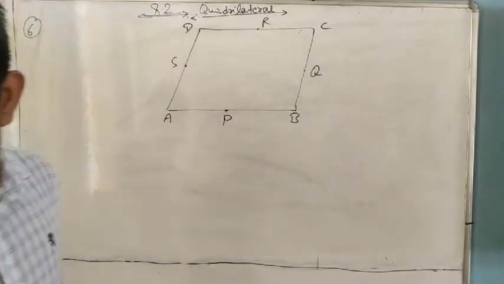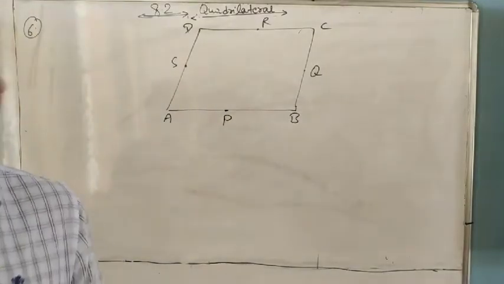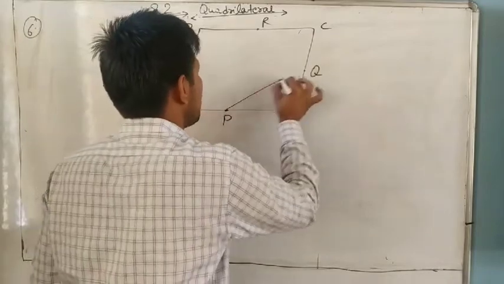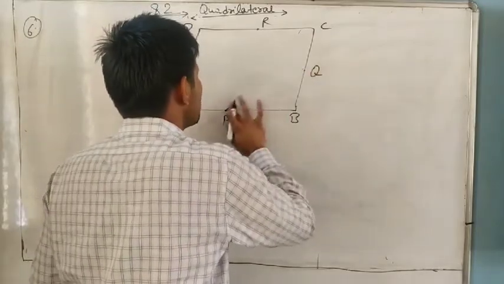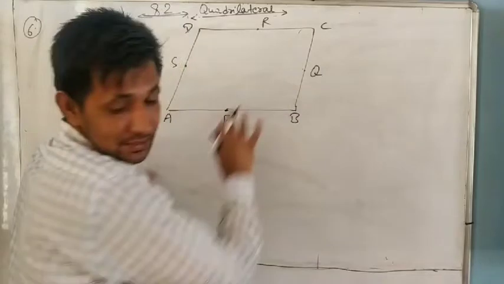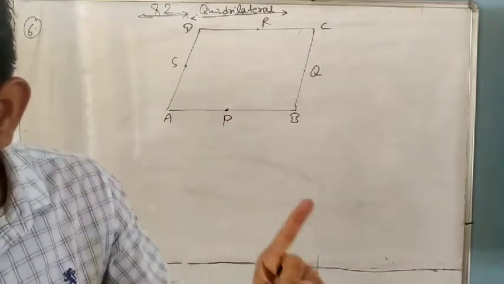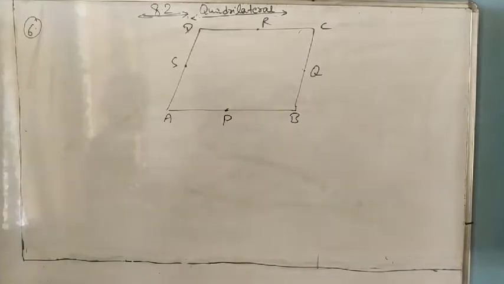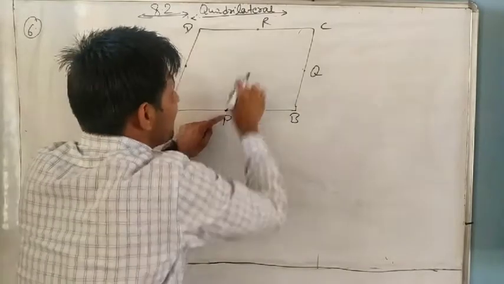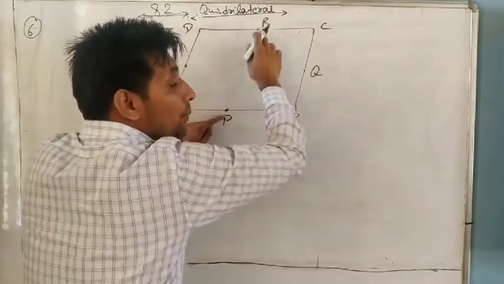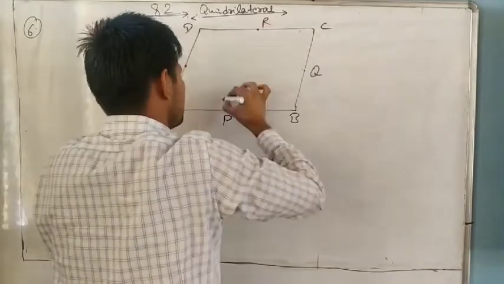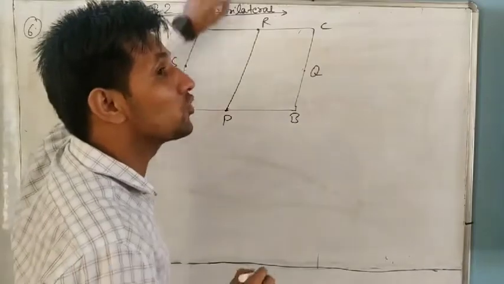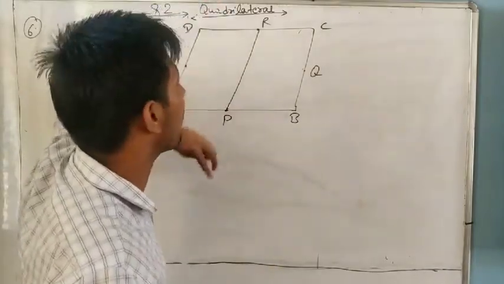And the line segment joining the midpoints. Not like this one, no, because in the question it is given the line segment joining the midpoints of opposite sides.